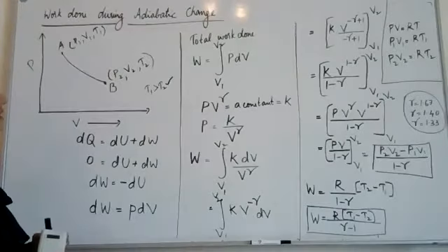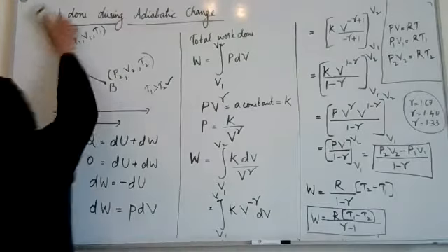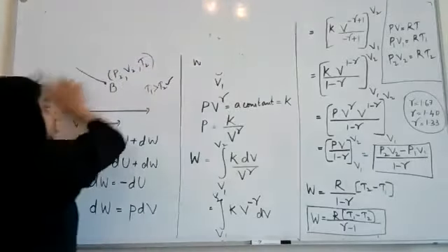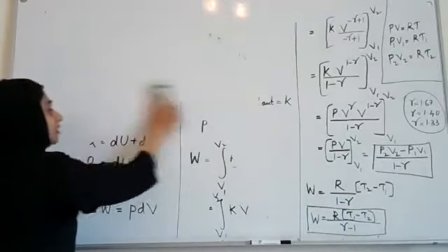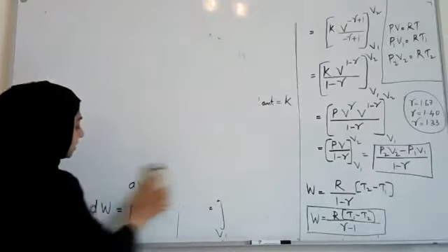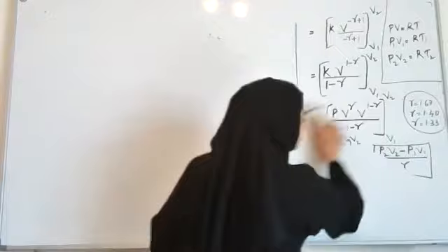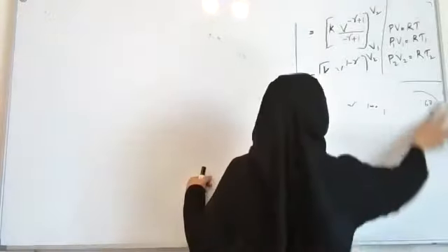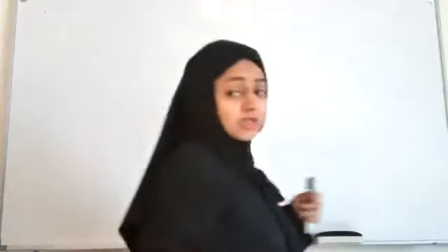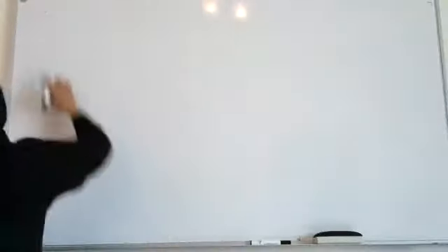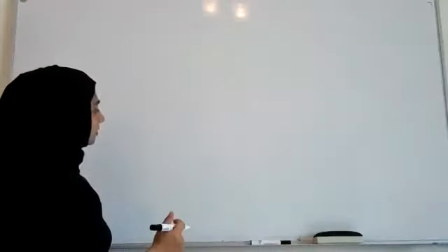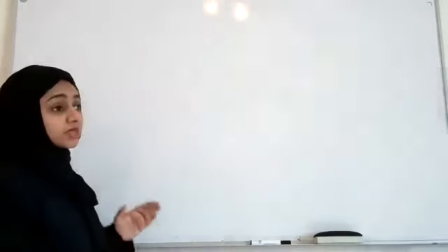So now we will see why in an adiabatic change, the PV curve is steeper than an isothermal curve. What is meant by an isothermal change? Where the temperature is constant. Yes, where the temperature remains constant.